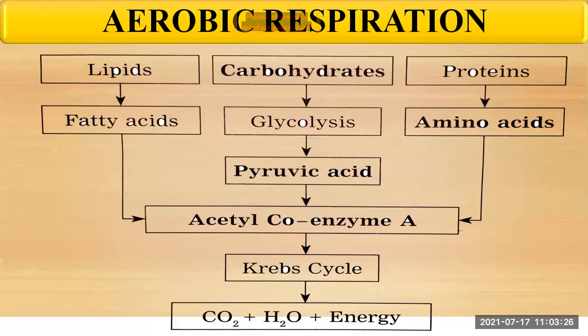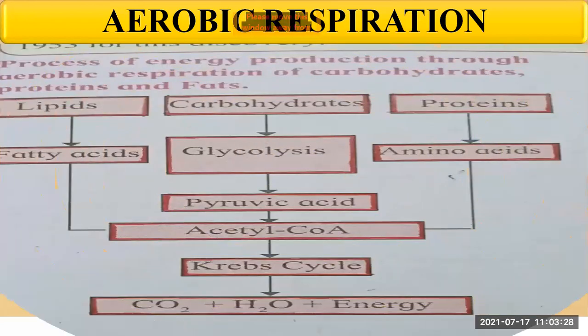Okay, then the second one, that is the proteins. The proteins are digested to amino acids and are converted to acetyl coenzyme A. Here you can see in the flow chart that the proteins are firstly digested to amino acids and then converted to acetyl coenzyme A. This acetyl coenzyme A is oxidized through the Krebs cycle.